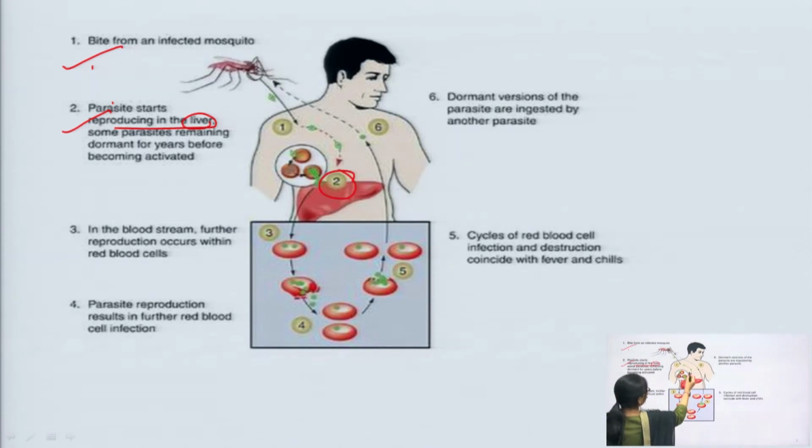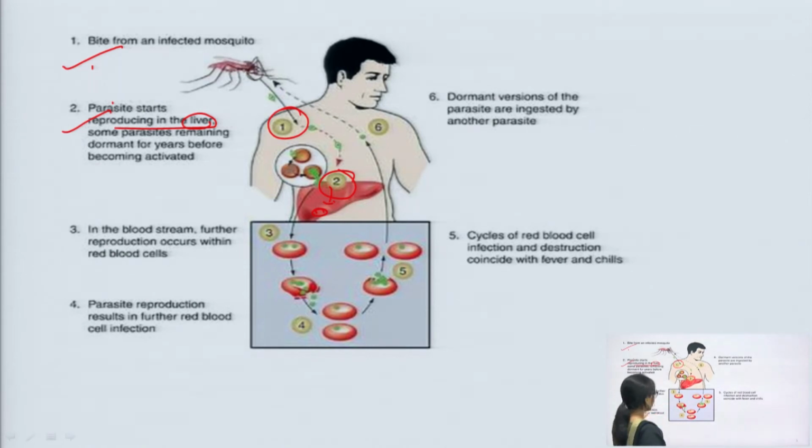You can see here that in the first stage the mosquito bites the patient, and in the second stage the parasite moves into the liver and remains in the dormant stage for years before becoming activated.